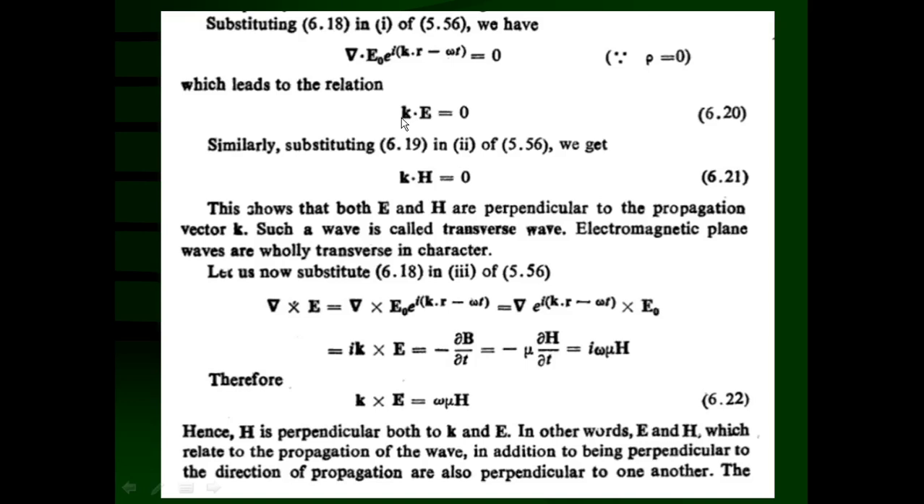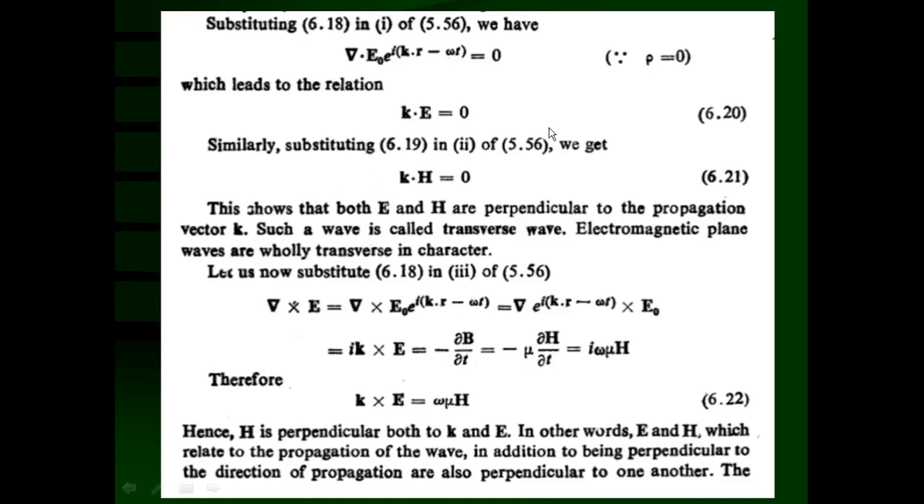What is k? Propagation vector. And what is E? Electric field vector. So the dot product of these two vectors is going to be 0. What does it indicate? When the dot product of any two vectors is 0, it means these two vectors must be perpendicular to each other. That means the electric field vector is perpendicular to the direction of propagation.